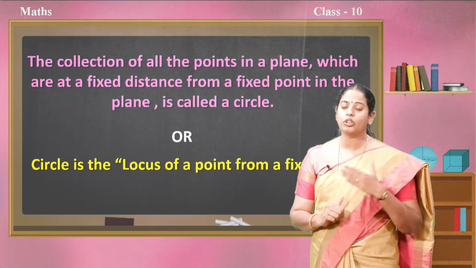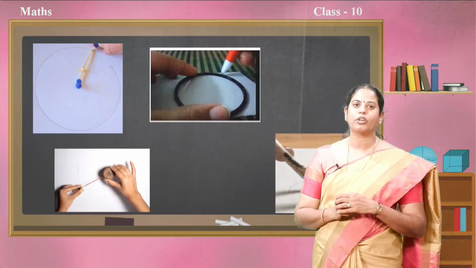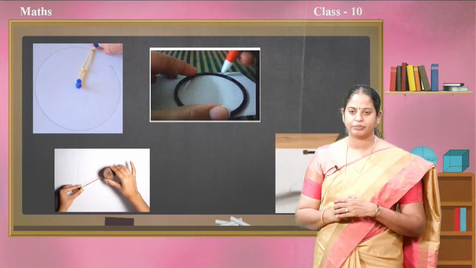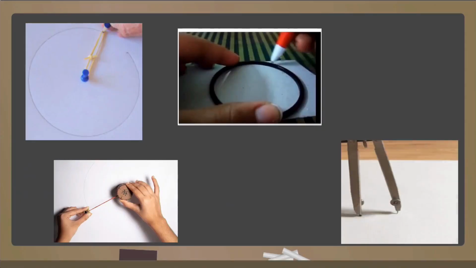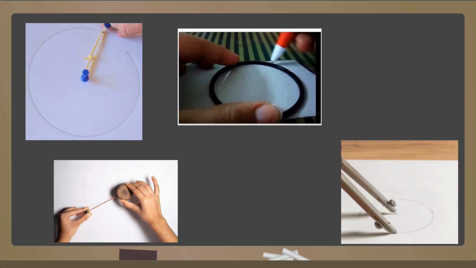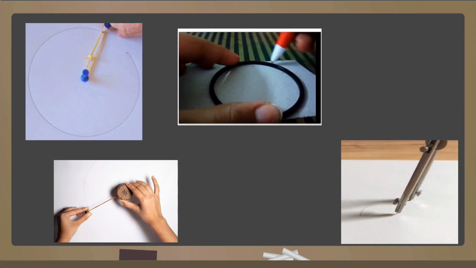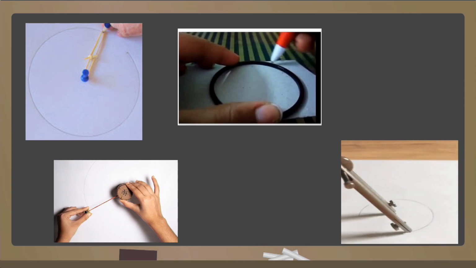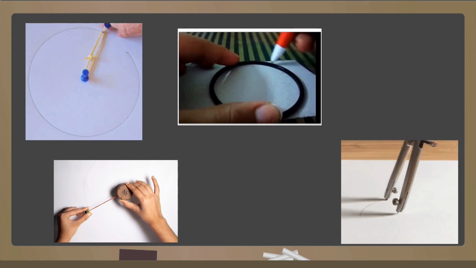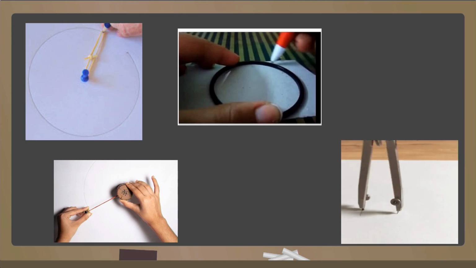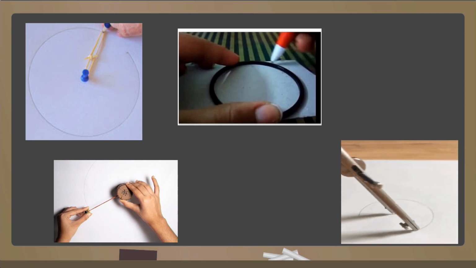Let us recall a few terms related to the circle, along with how we draw it. If we don't have a pair of compasses, we use a thread and a pencil to draw the circle, or we may use a circular bangle, or a thread and a fixed point like a piece of wood. You can observe that in the picture, and usually we draw the circle using a pair of compasses. Now we know how to draw the circle. Let us recall the basic terms related to the circle, children.